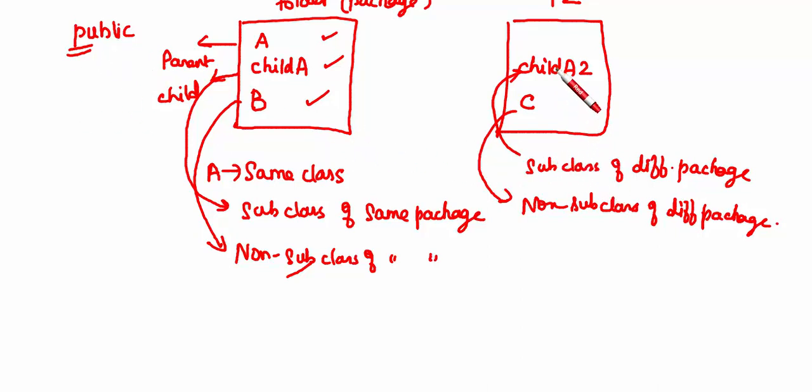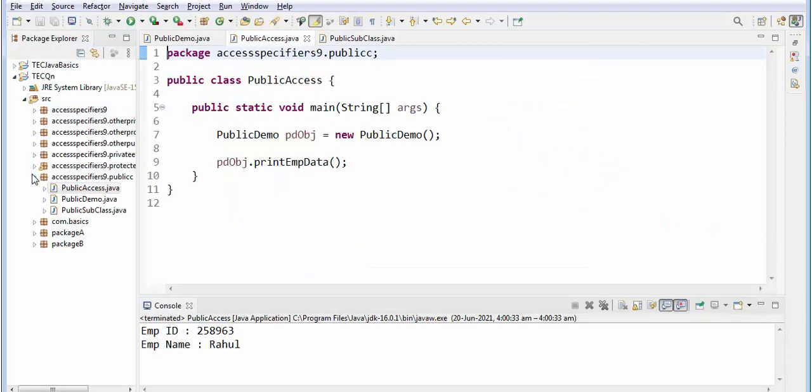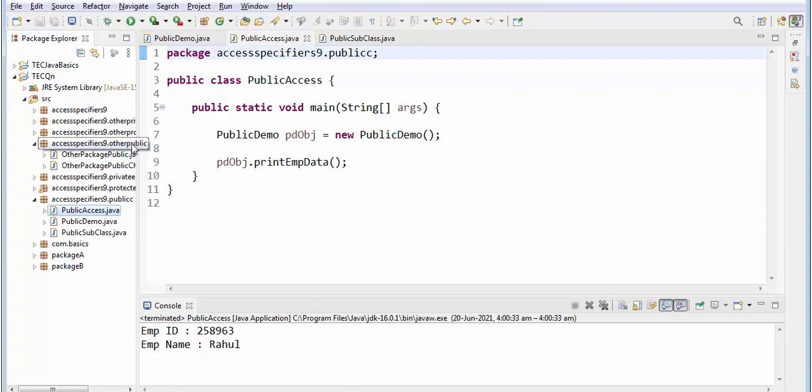Next one, in the other package but in the child class. So here I have created another package. You should not create the package like this and all.